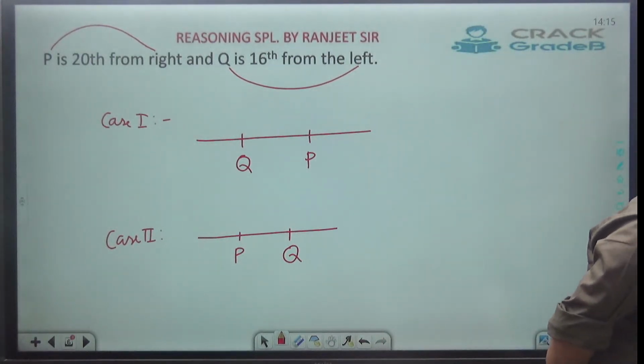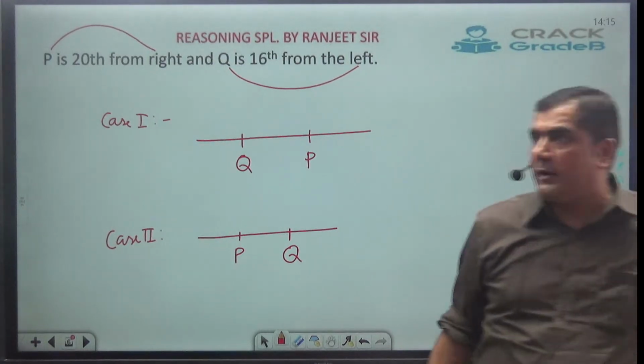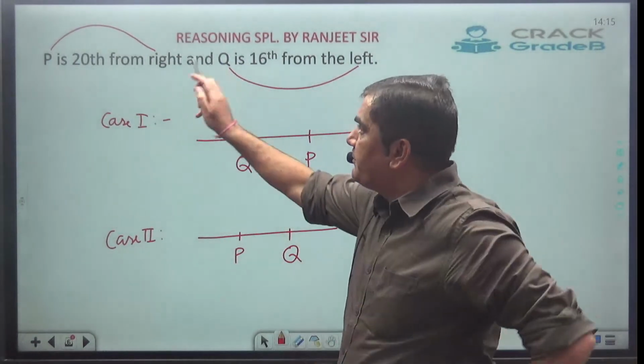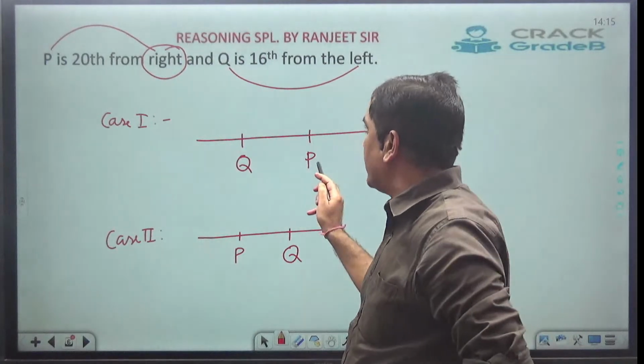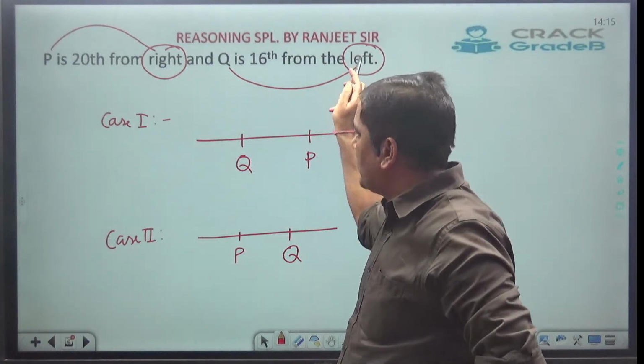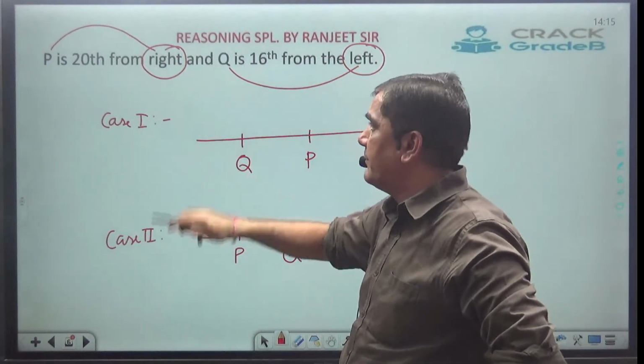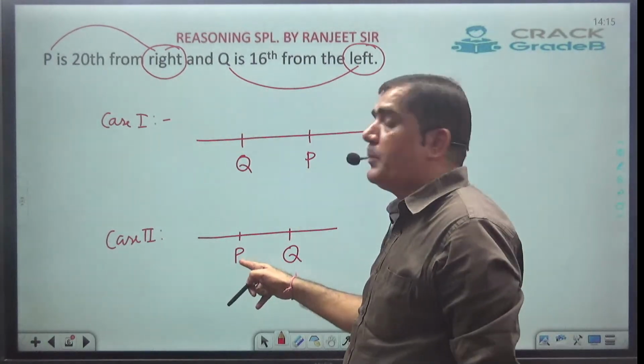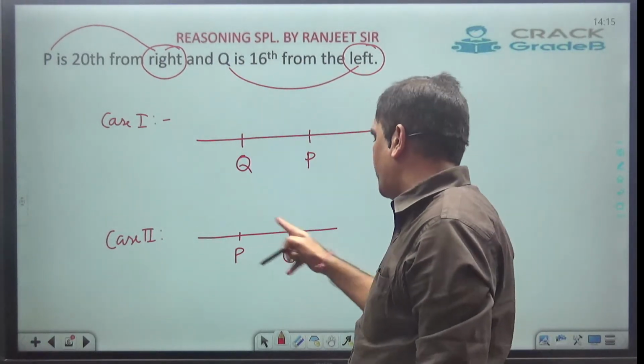Clear? Any problem? So here I will say, case number 1, P is given from right, so I am going to put P on the right. Q is given from left, I am going to put Q on the left. Case number 2, P is from right, so I am going to put P on the left. Q is from left, I am going to put Q on the right.